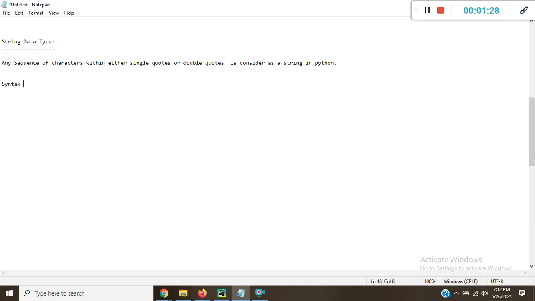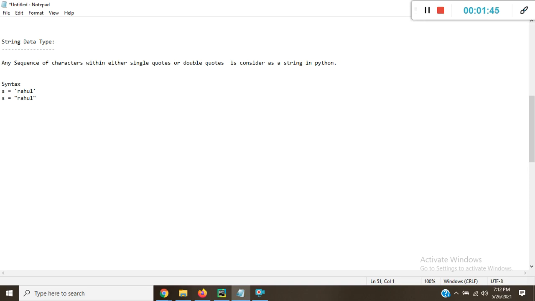What is the syntax? Like s equal to 'Rahul', or we can denote with double quote also, like s equal to "Rahul". So this is our syntax.